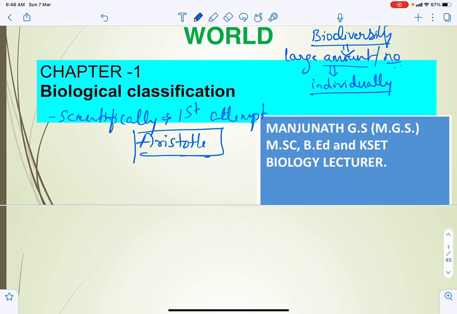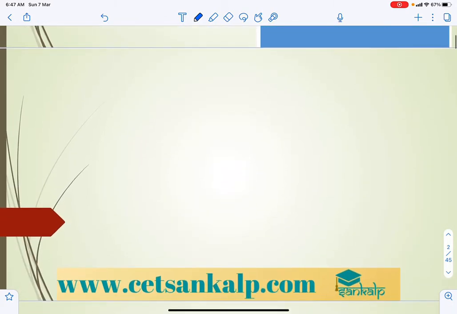This mainly includes different systems of classification. We have the natural system of classification and the phylogenetic system of classification, where we classify organisms based on evolutionary characters.